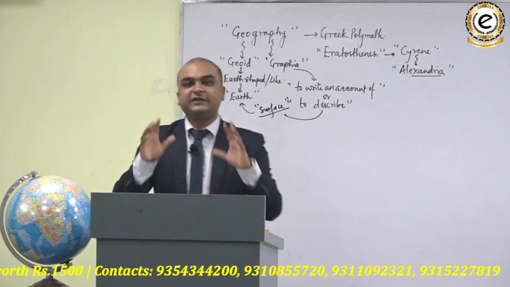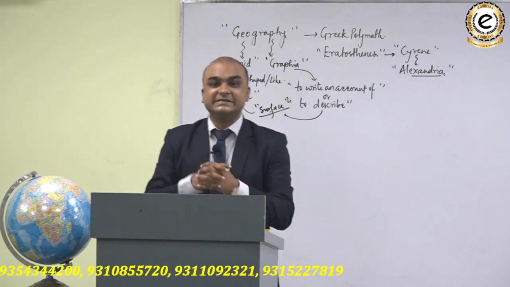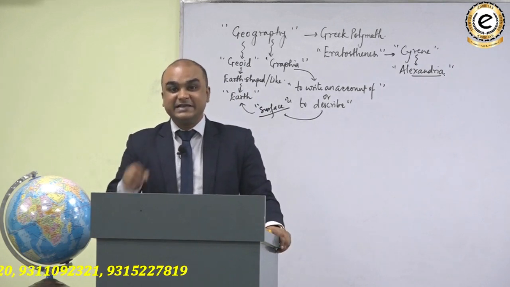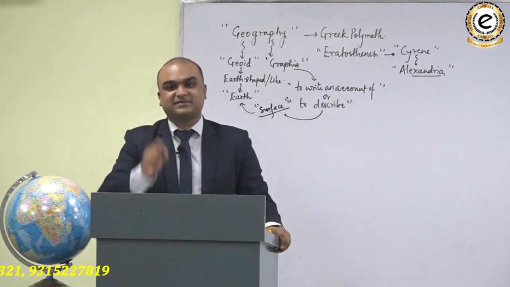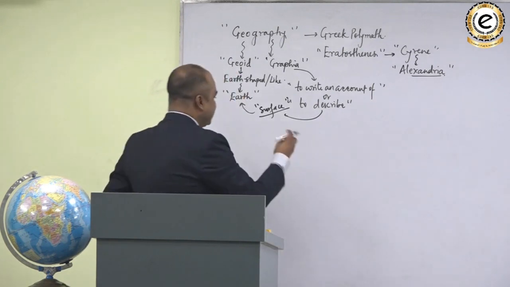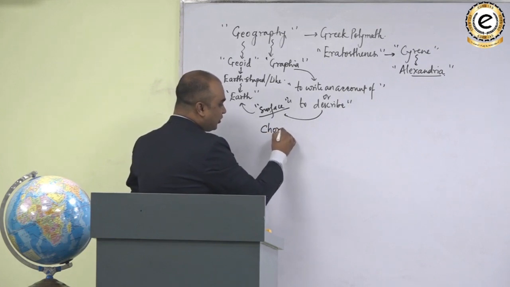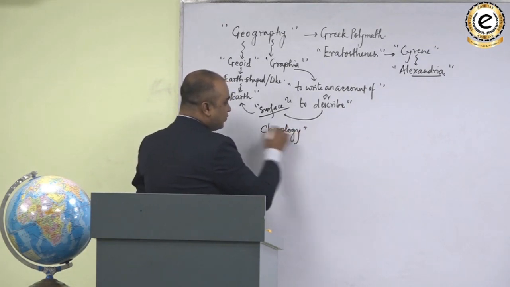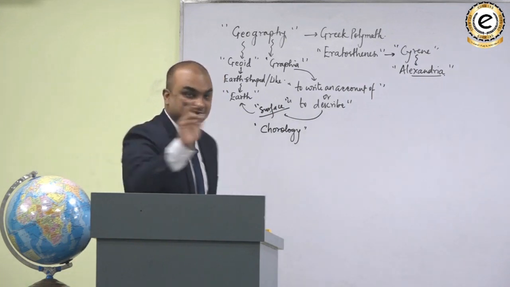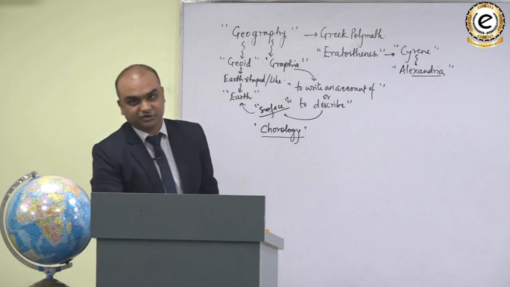तो ये geography किस तरीके का description है? Obviously, geography is the description of the surface of the earth in terms of space. Do you understand that? Therefore, geography is also known as the science of chorology, because when we describe something in terms of space, then that description is known as chorological description.